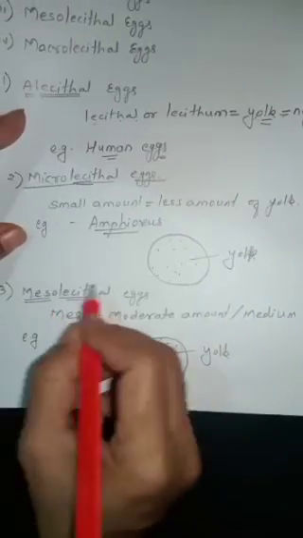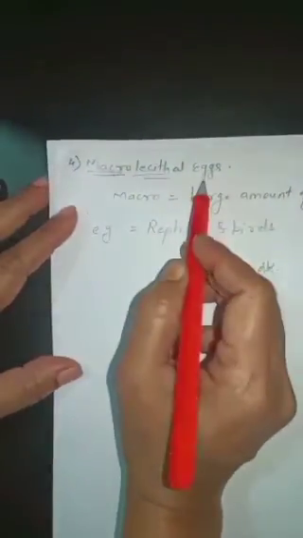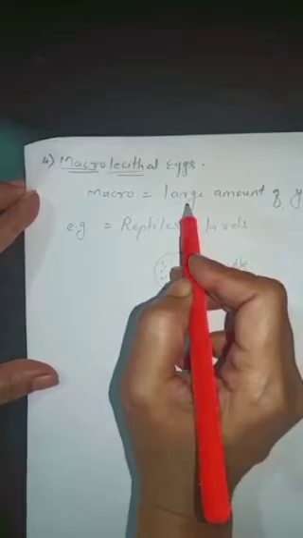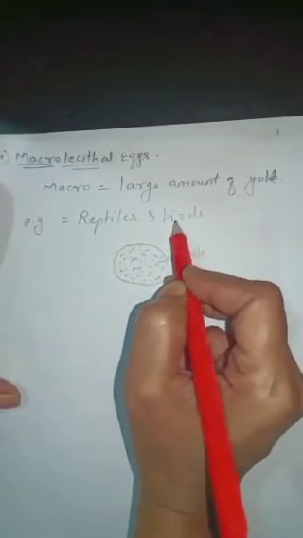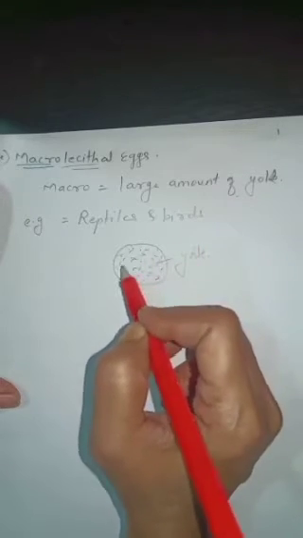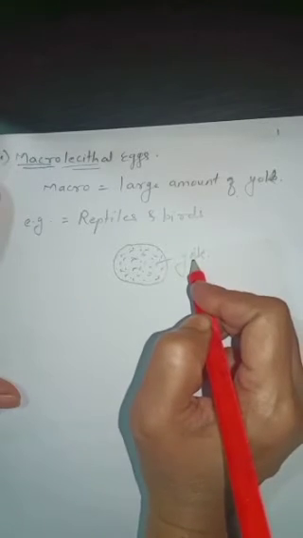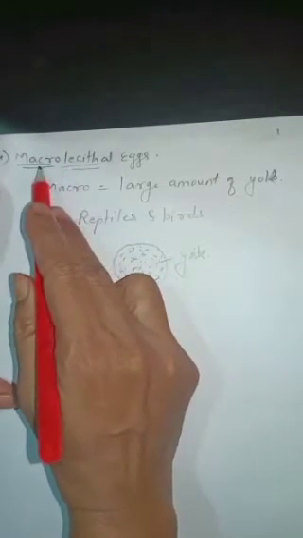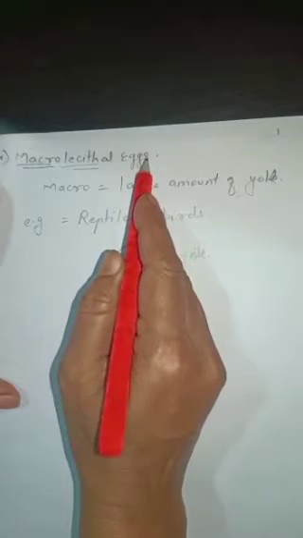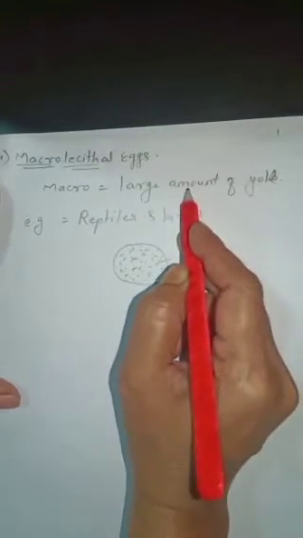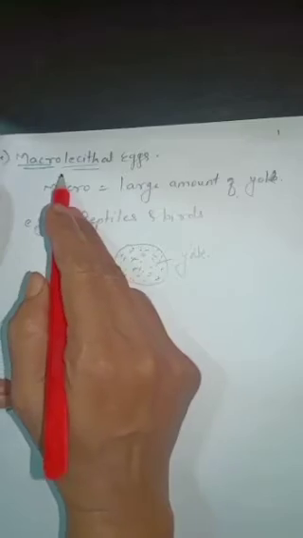Therefore, these are known as mesolecithal eggs. And our fourth type is known as macrolecithal eggs, in which a large amount of yolk is present. The examples are eggs of reptiles and birds, in which nearly the whole egg is filled up by yolk granules. Therefore, these are known as macrolecithal eggs. That means a very large amount of yolk is present in these types of eggs.